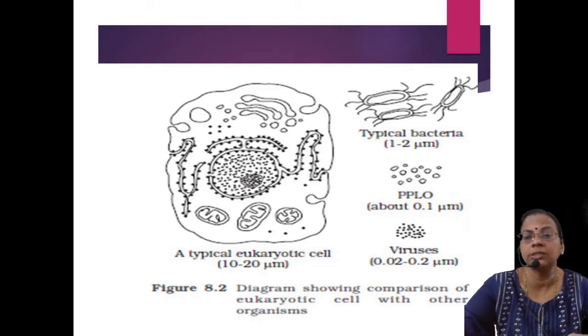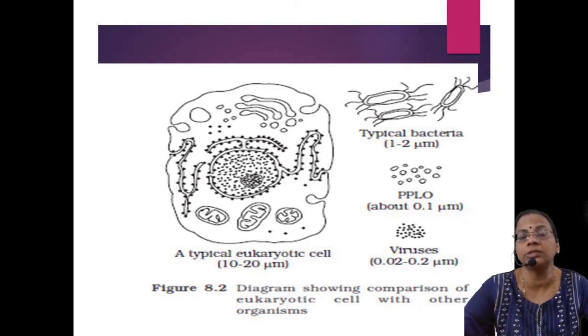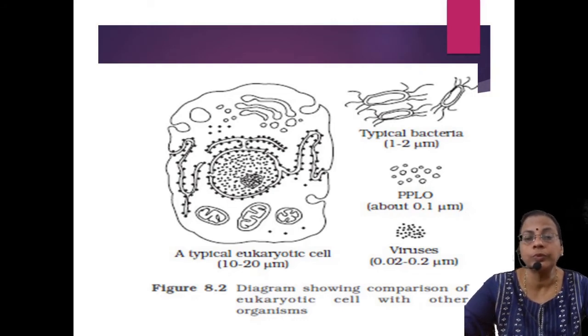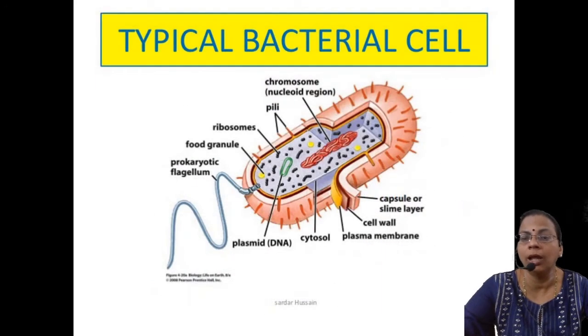So it cannot be considered as living or non-living. It is living inside the cell, and non-living outside the cell. Size wise, the virus is even smaller, 0.02 to 0.2 micron. So this is just a comparative study of how the cells will appear.